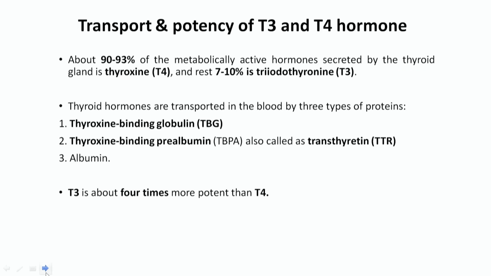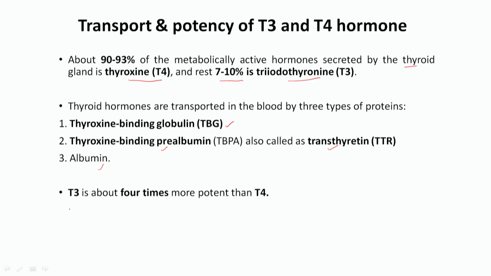Now, how is the transport taking place and what is the potency of the T3 and T4 hormone? It is said that around 90 to 93% of the metabolically active hormone secreted by the thyroid gland is T4 and only 7 to 10% is T3. It is transported by different transporters. One is called thyroxine binding globulin, TBG, then another is called transthyretin, also called thyroxine binding prealbumin, and another one is albumin.